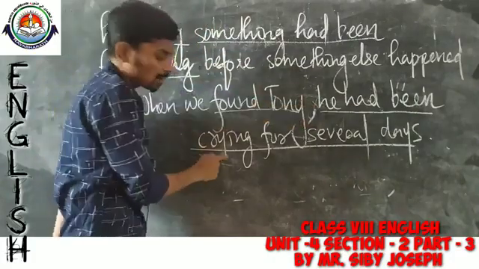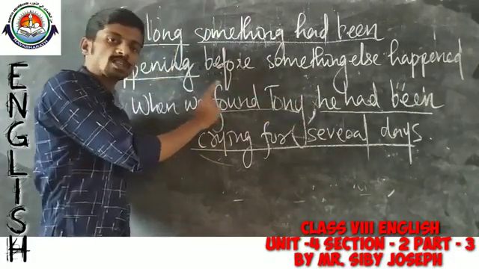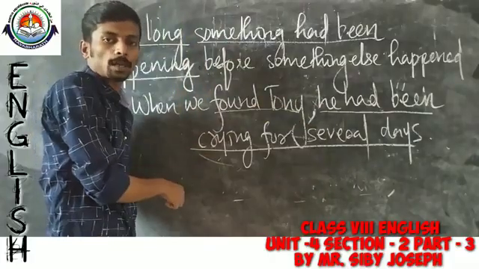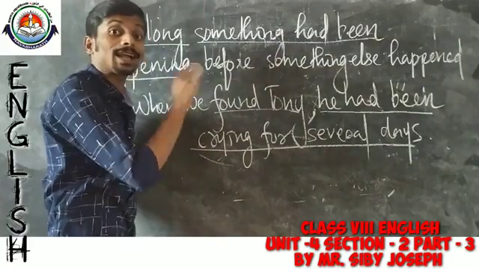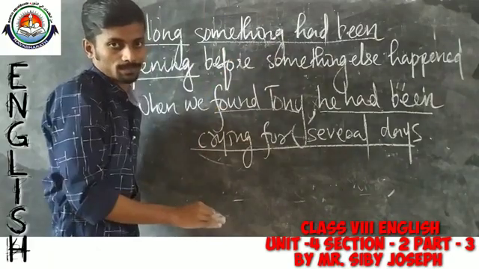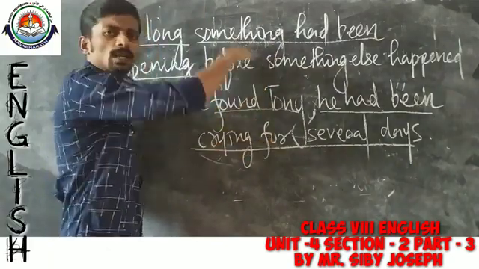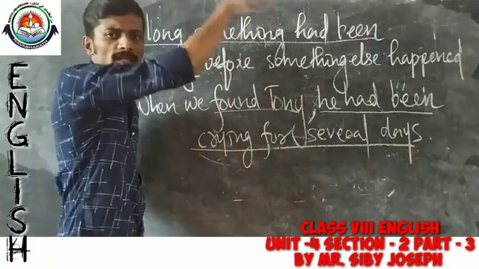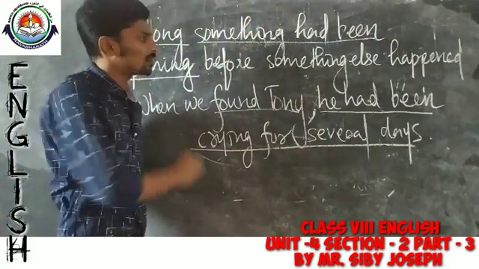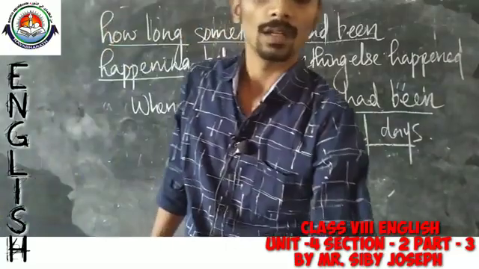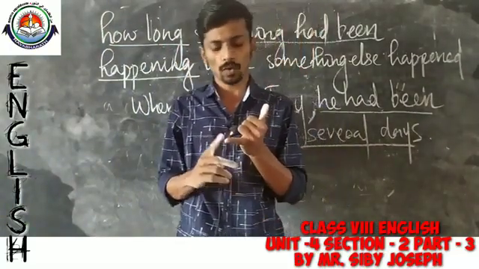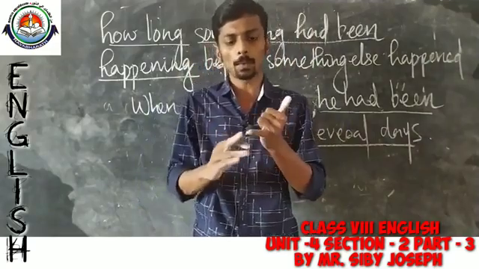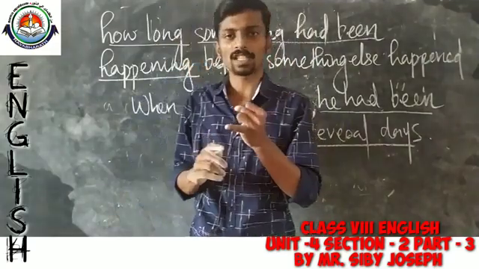So, here he had been crying is actually the action that began at a certain point of time, that means a few days ago, and continued up to that time. It continued up to that time, that means several days ago. So, this is actually the past perfect continuous tense.